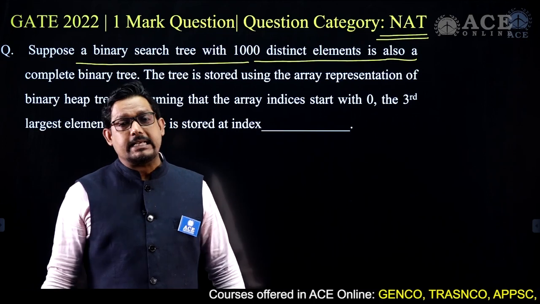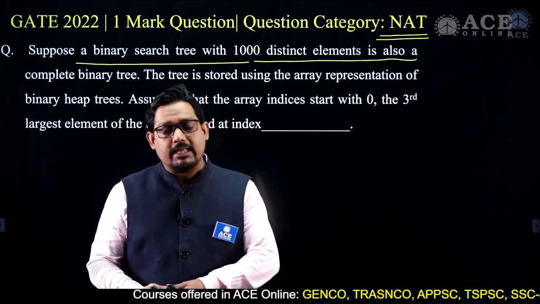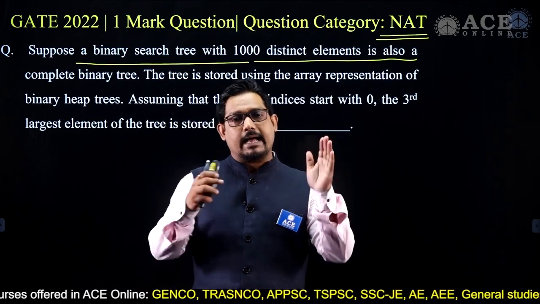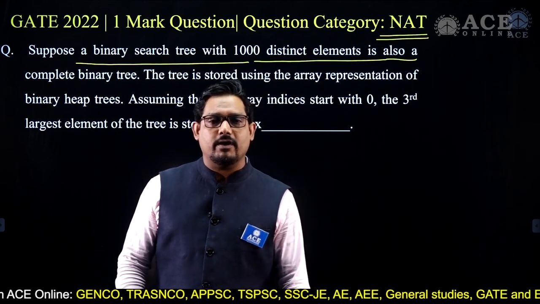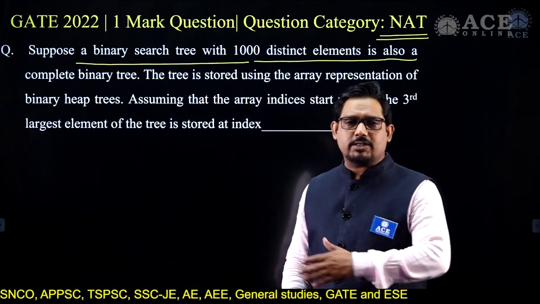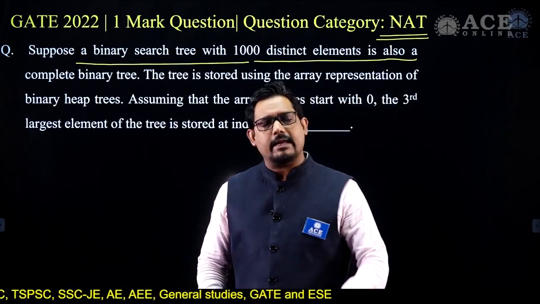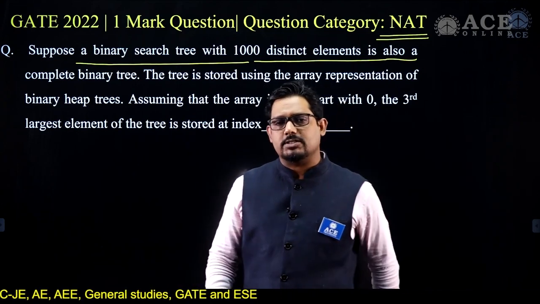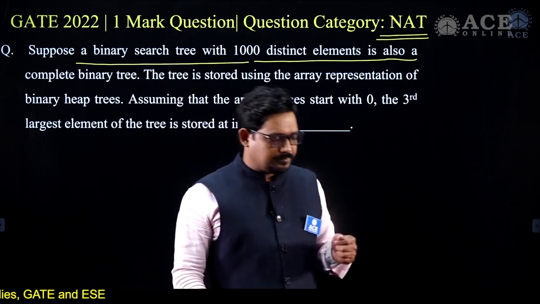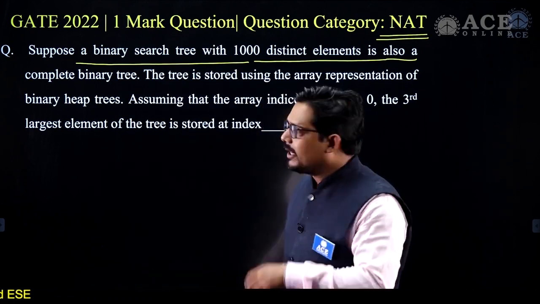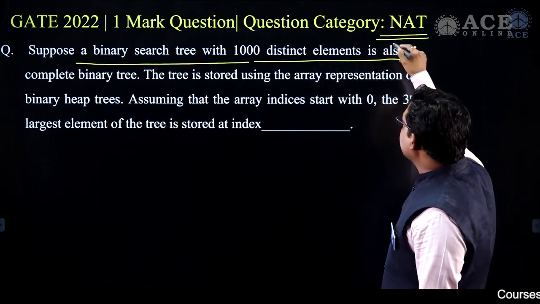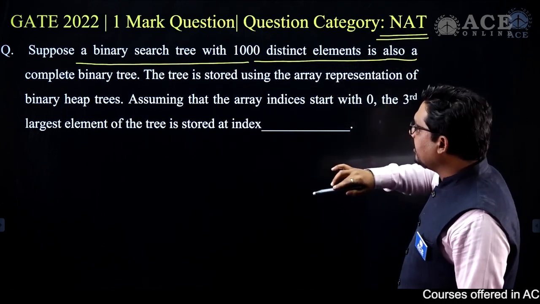Now, what is a CBT? CBT is a tree where all the levels are full except the last, and in the last level the elements are filled from left to right, with no empty place in between. CBT is a very common concept that we use in the case of heap. So suppose the binary search tree with 1000 distinct elements is also a complete binary tree.